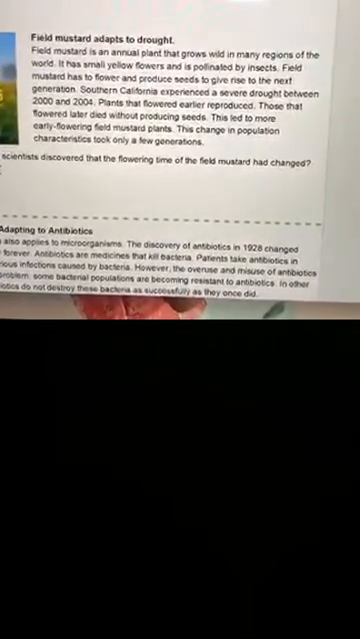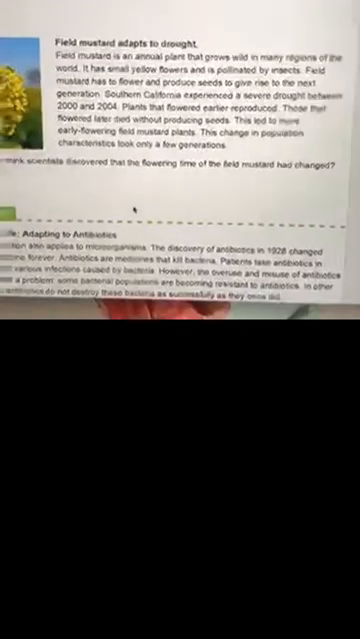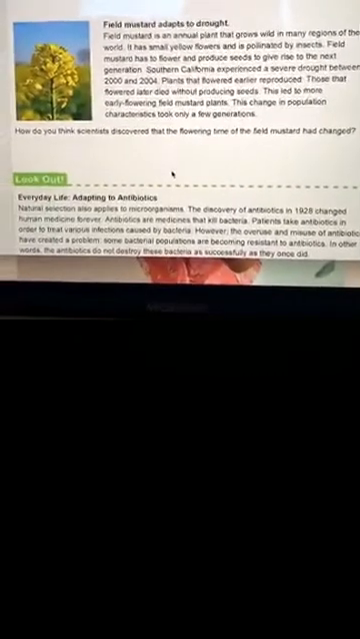How do you think scientists discovered that the flowering time of the field mustard had changed? In the comment section, again, type your answer to this question right here.